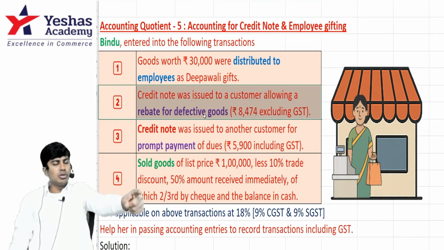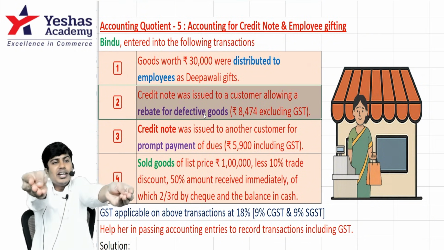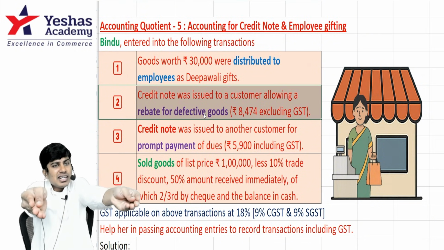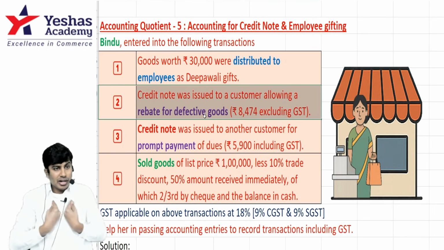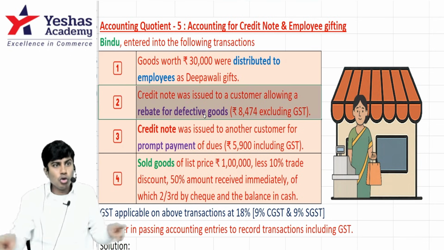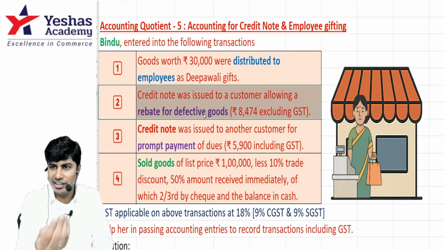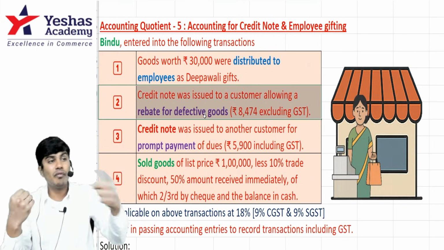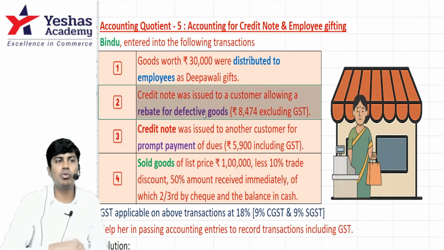Sales account debit to A. You are the seller. I give the goods back to you. What is the entry you will pass? Sales return account debit to my name. Correct or not? Sales return account debit to my name. You will write my name. Credit note. You will give one note to me. That is credit note. You will credit my name. You will print it on a paper and give. That is credit note. So when I return the goods to you, you give credit note. Am I right?